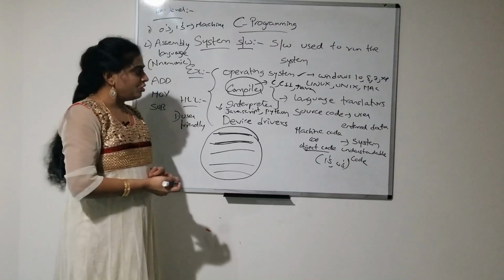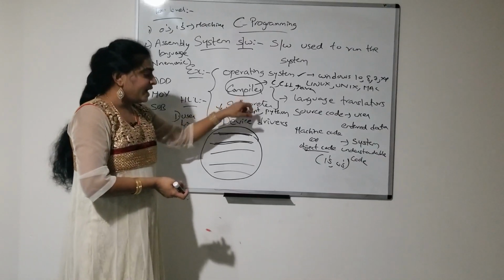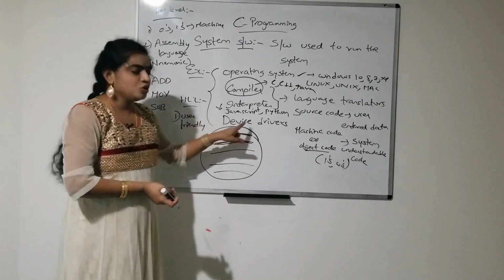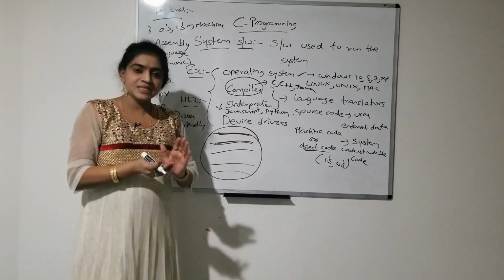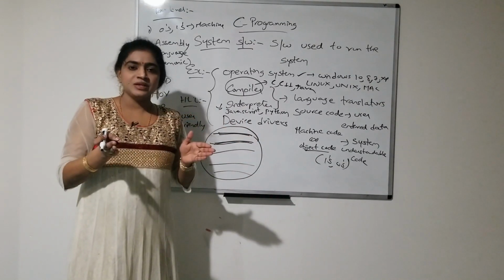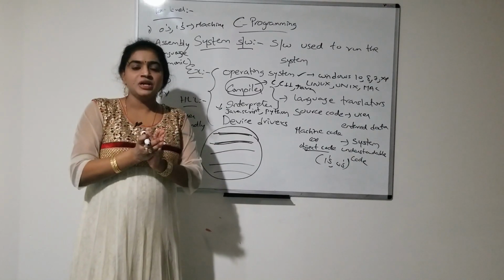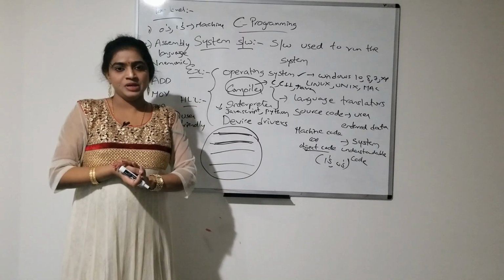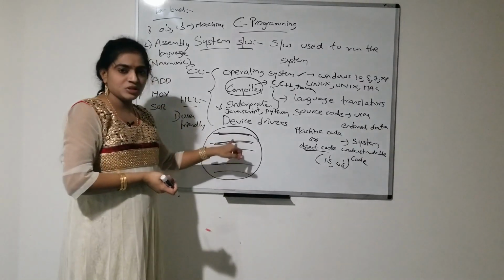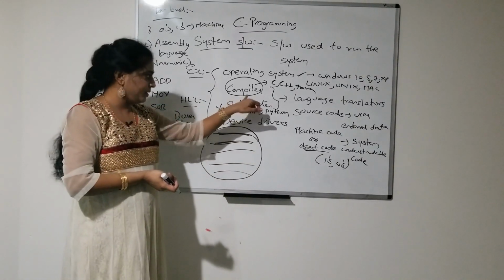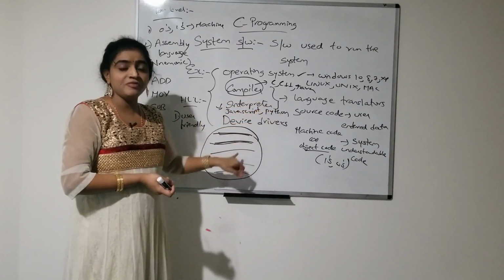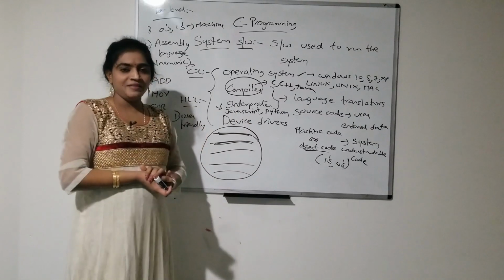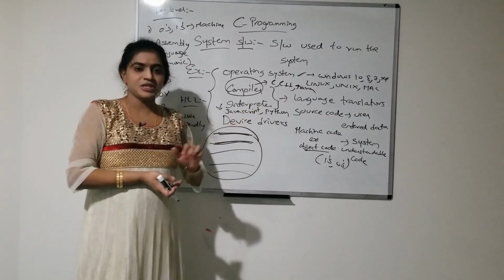So the compiler will convert the entire source code to machine code, and it will check for the errors; that is called compilation. Once the compilation is successful, then only it will execute the program. So in compiler programming languages the performance is faster. The interpreter is also a language translator just like the compiler.